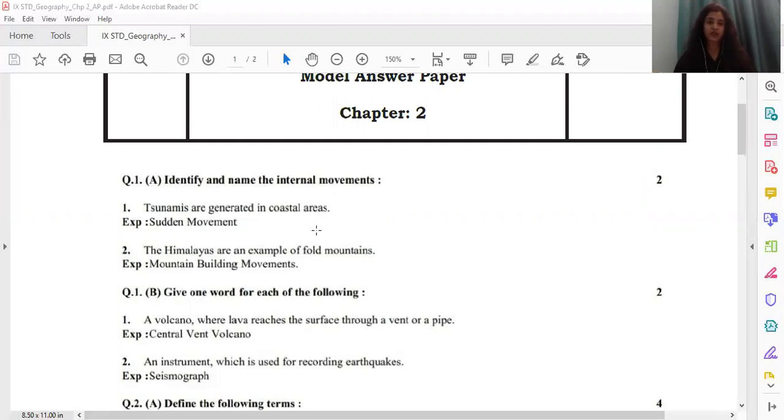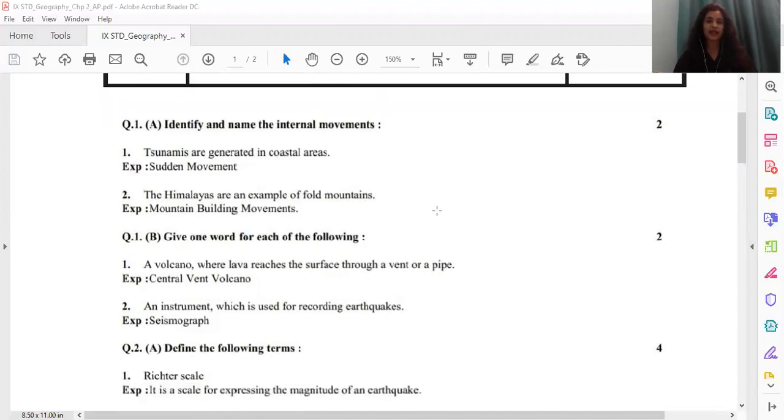Now, in this question, children, you all have to write the full sentence question, and on the next line, you all will write its answer. Moving on to the next one, that is question 1B, which says, give one word for each of the following. Again, there are 2 questions for 2 marks, so 1 mark each.